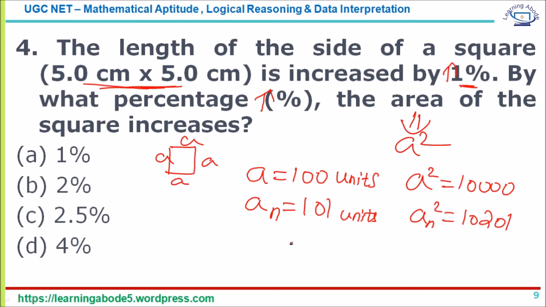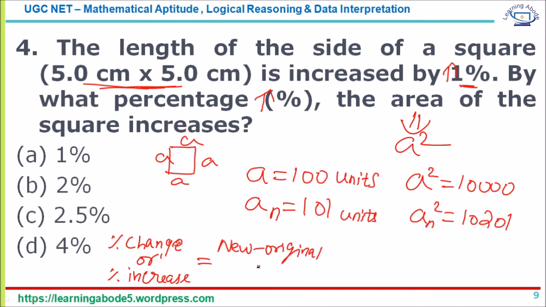So now we have to find the increase in area. Another formula here is the percentage change or percentage increase. The percentage change or percentage increase can be given by the formula: the new value minus the original value, upon the original value, into 100.